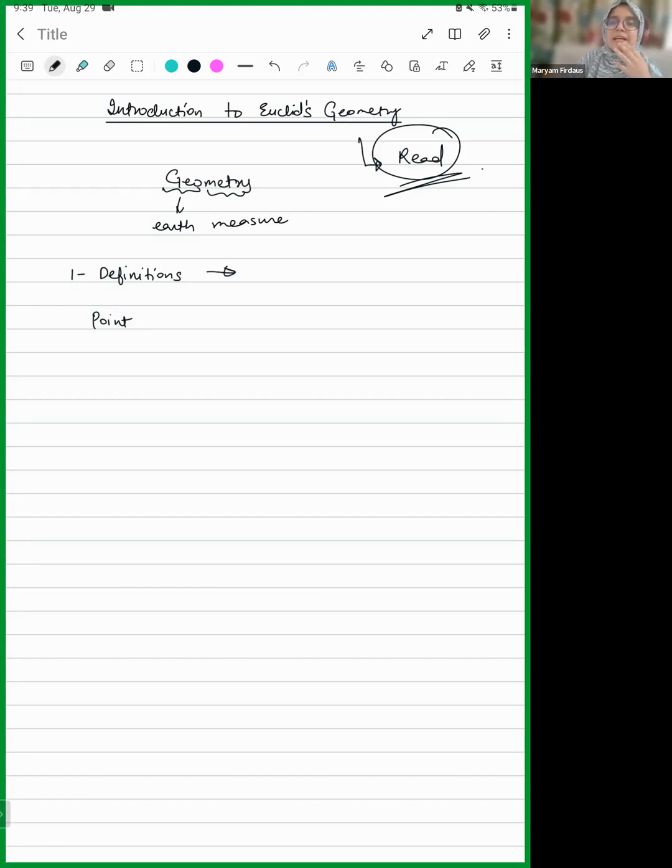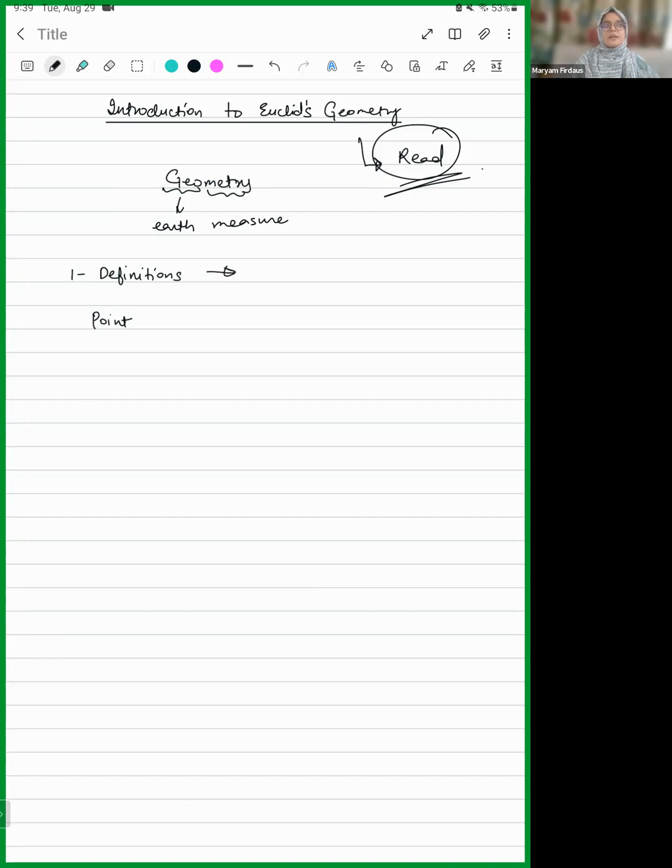You see, math is a whole branch of study in which everything is supposed to be very logical. It is supposed to be very rational, and it's supposed to come out of reasoning. So, if you give a definition of something, then that definition should not be cyclic. What is the meaning of a cyclic definition?